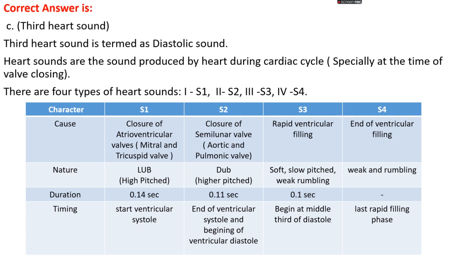S3 occurs during normal rapid ventricular filling, when blood comes from the atrium to the ventricle. At that time a certain sound is produced, which is the S3 sound. The nature of this sound is soft, low pitched and weak rumbling, the duration is 0.1 sec, and it begins at the middle third of diastole. So the S3 sound is considered a diastolic sound, produced when the ventricles are in relaxation.